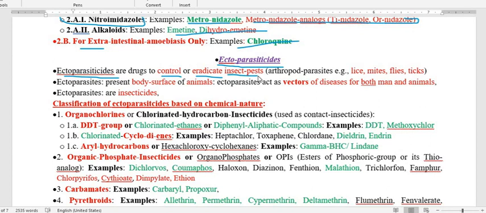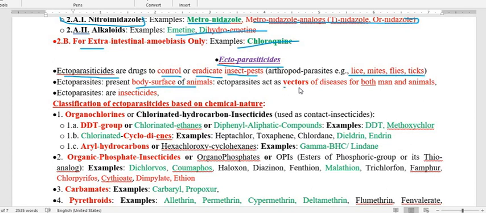That ectoparasites are lice, mites, flies, ticks, fleas, mange. So these are drugs that are used for these ectoparasites. This ectoparasite you usually find on the body surface of the animal.